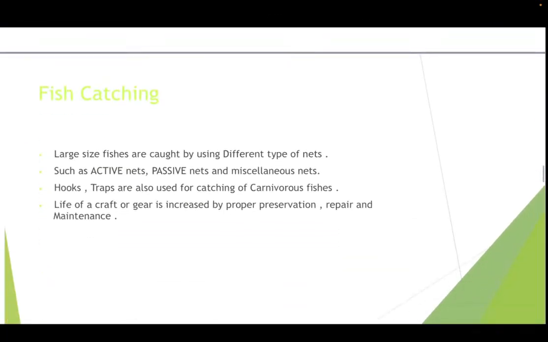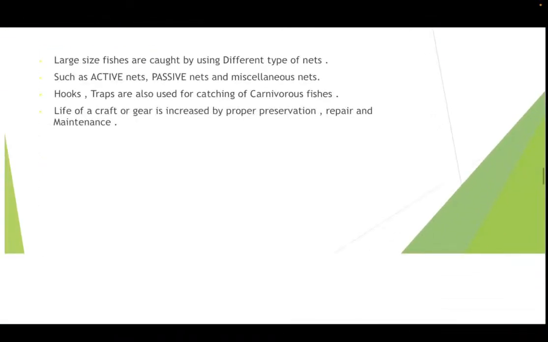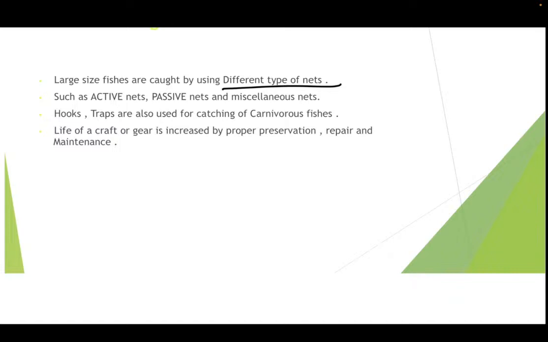Now we move on to the fish catching. So what we have done is, first, fish catching. Large size fishes are caught by different types of nets. We have already seen that there are different types of nets in which different types of fishes are caught. Some of them we are not going to get into the details of as of now. It is usually in standard 12th.